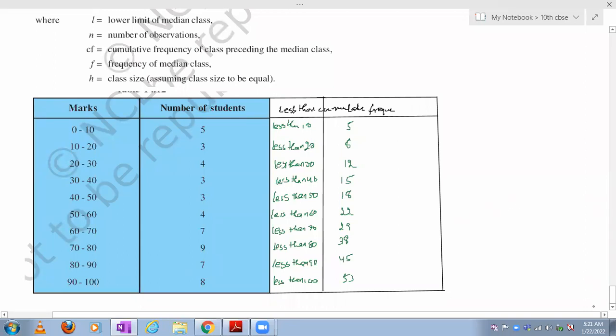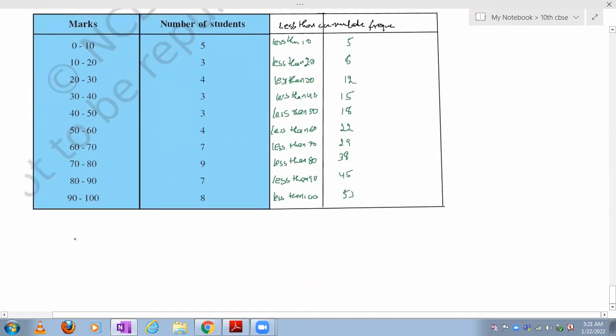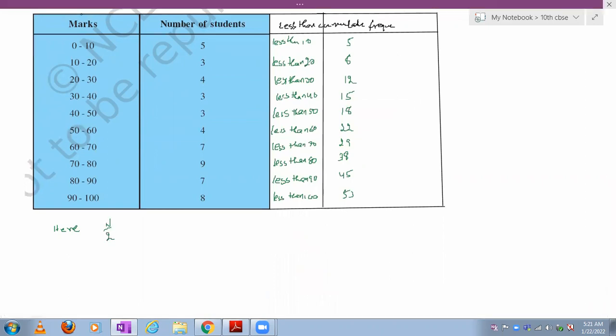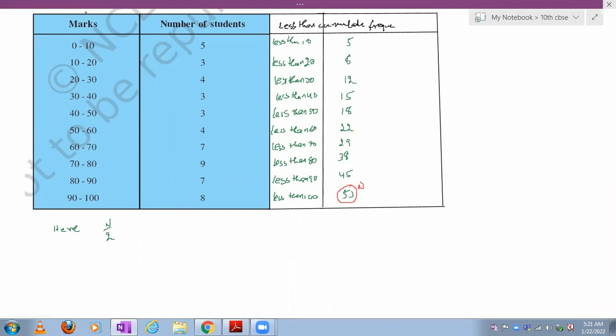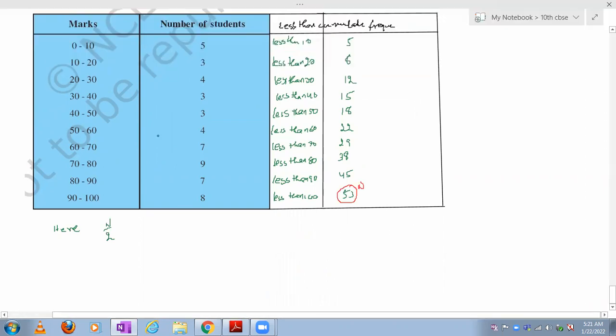So here one thing we have to see, here n by 2 is equal to what? Generally the last observation will be there. Now this is called n, right? So here n by 2 is equal to 53 by 2. 2 2s are 4, 2 6 are 26.5.